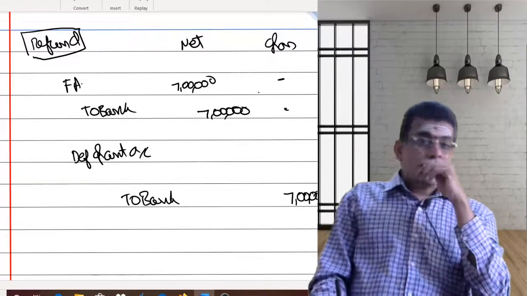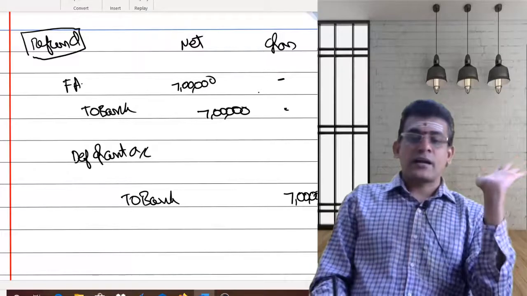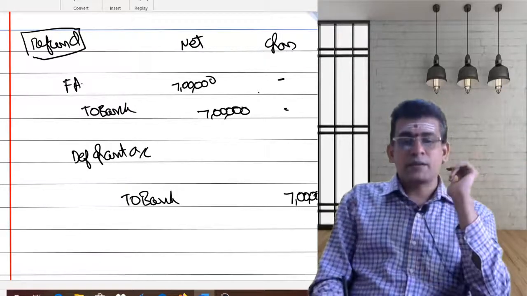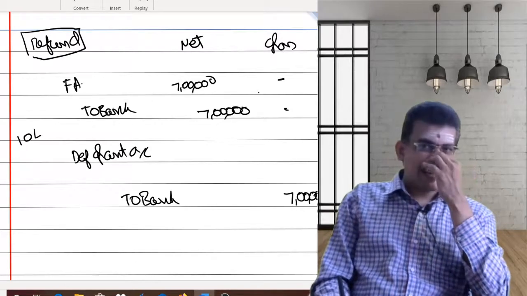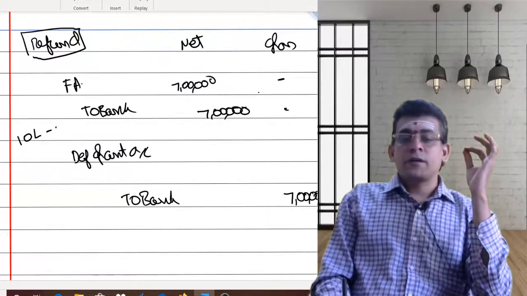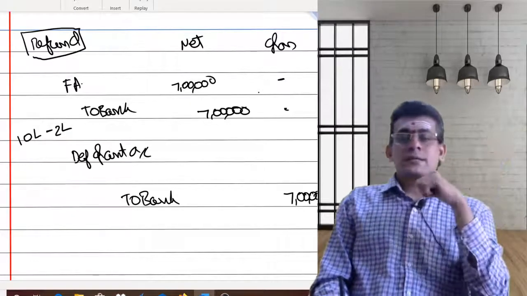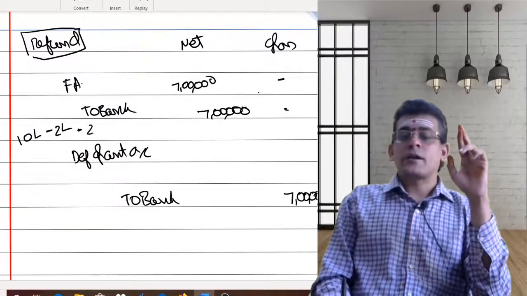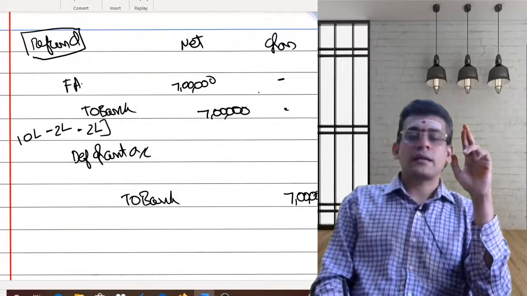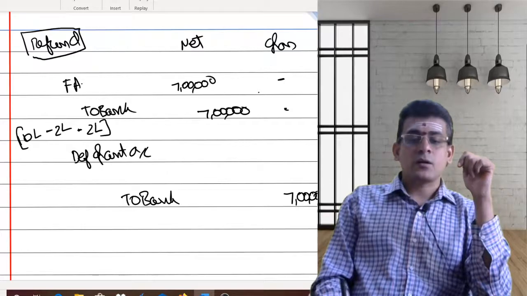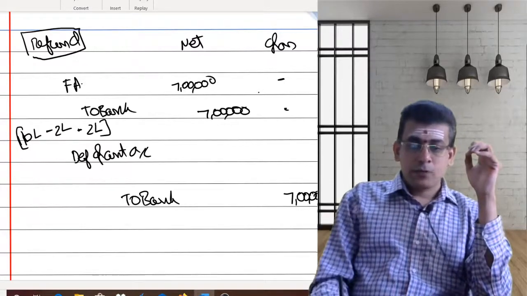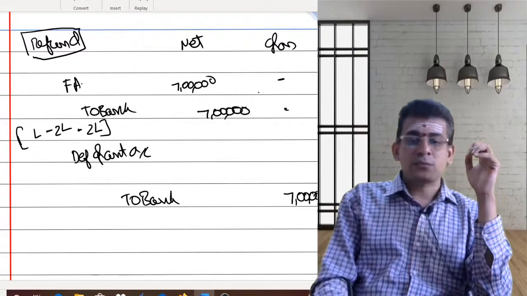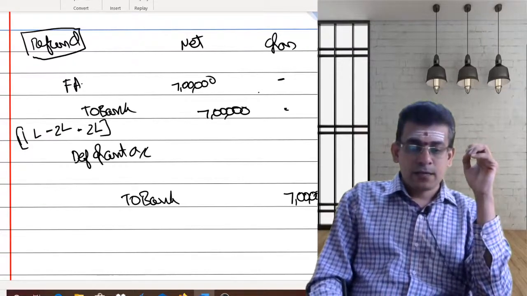Now, what is the balance in the deferred grant account? Originally, deferred grant account was created with 10 lakhs. At the end of year 1, you had reduced 2 lakhs. At the end of year 2, you had reduced another 2 lakhs. So ultimately, in your deferred grant account, you are having 10 lakhs minus 4 lakhs, total 6 lakhs.